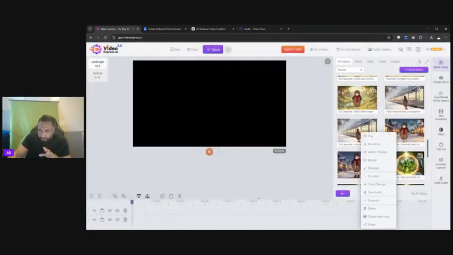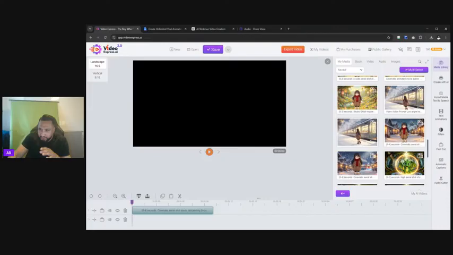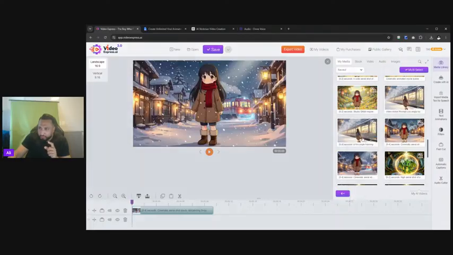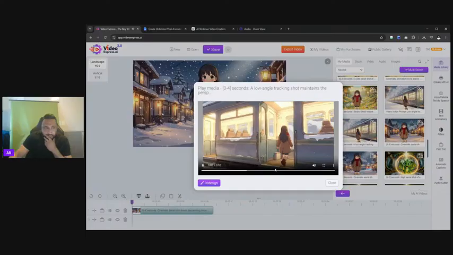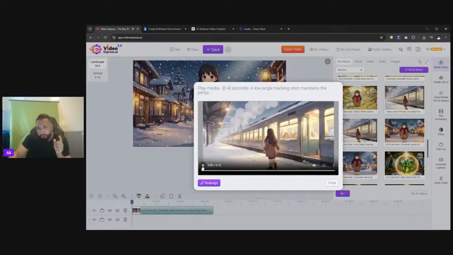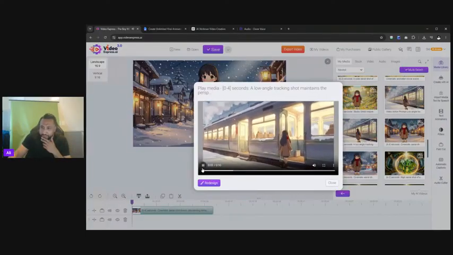Okay, so once we're happy with that, we just simply copy and paste on our timeline, and we've got two versions of the train coming. So this was scene number 2. Check this out. Look how the camera follows her onto the train. Like there's actually a real production crew there.